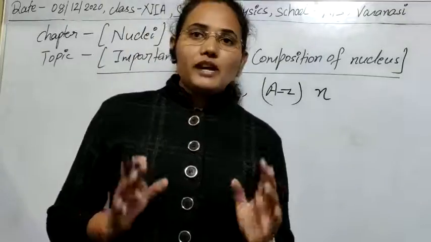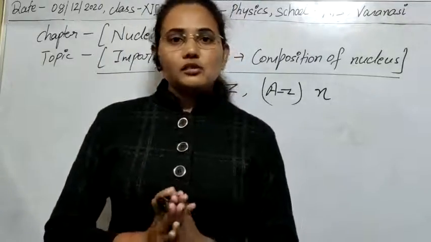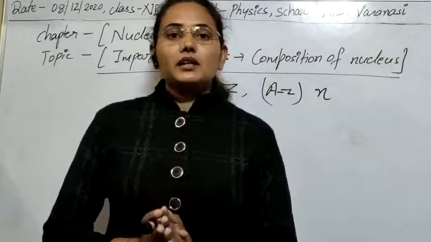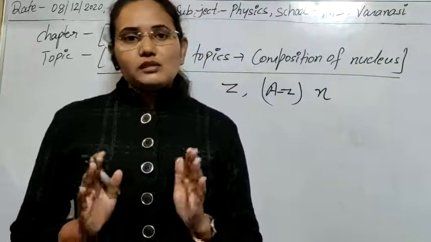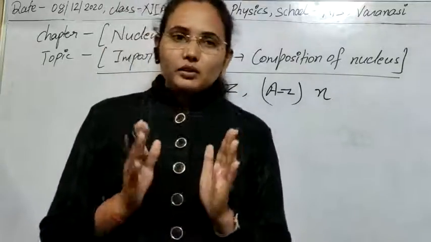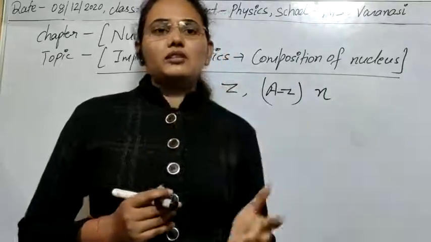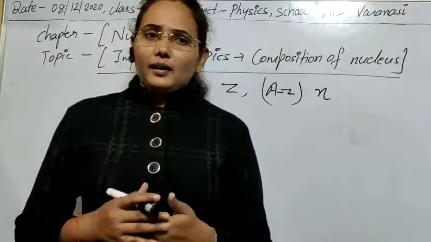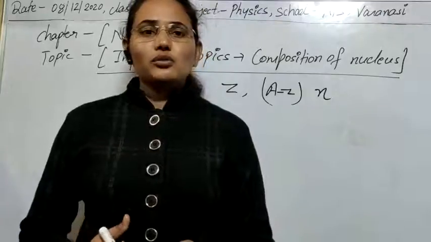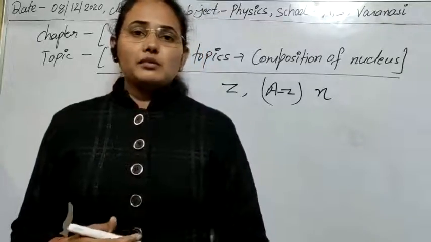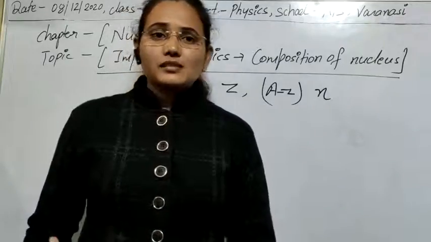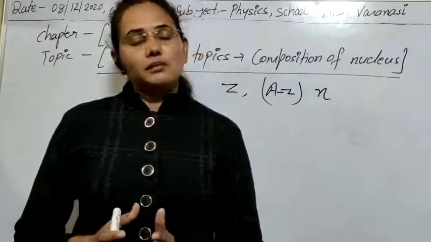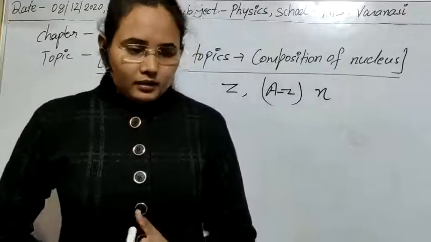So first of all, we had two hypotheses to explain the composition of the nucleus. I think the two hypotheses are now clear. Questions based on them are very important. You are always asked why the electron-proton hypothesis failed and why the neutron-proton hypothesis is successful, so you have to know the reason behind it also.